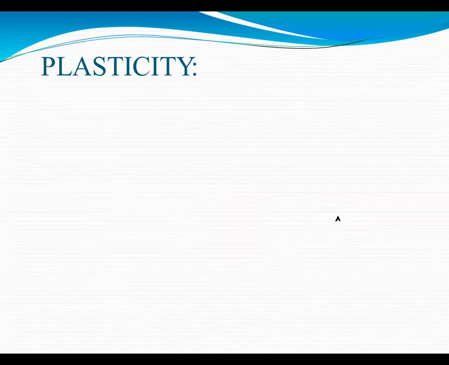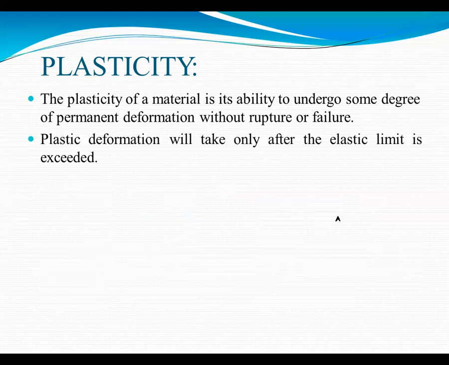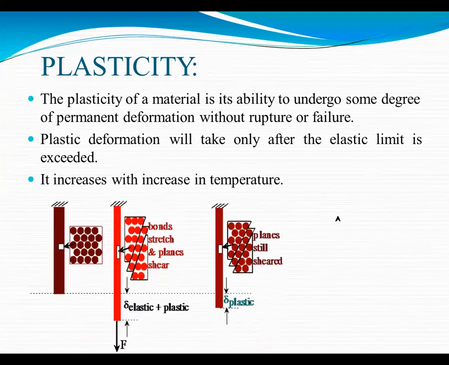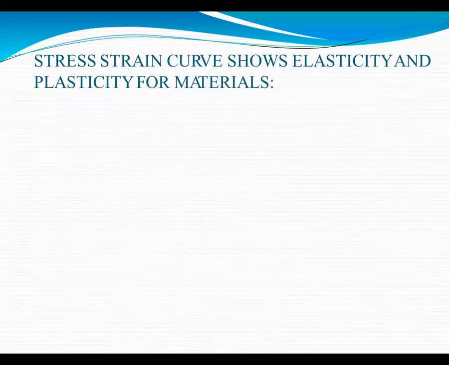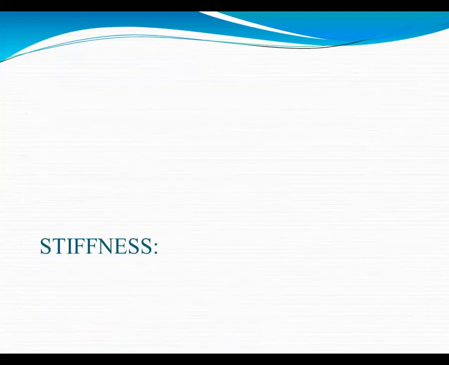Now see the next property, plasticity. The plasticity of a material is its ability to undergo some degree of permanent deformation without rupture or failure. The plastic deformation will take place only after the elastic limit is exceeded. It increases with increase in temperature. Now you see the plasticity property. The stress strain curve shows the elasticity and plasticity of the material. Now you can see here how the elongation will occur.